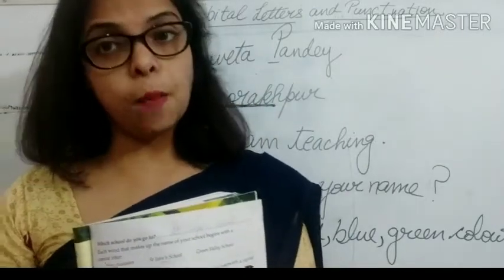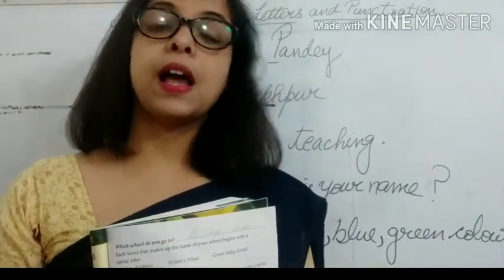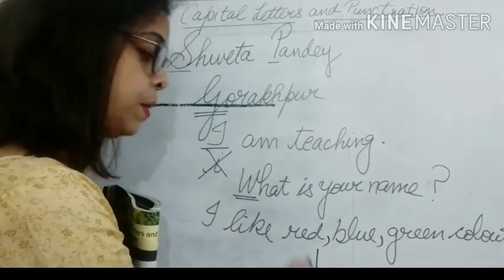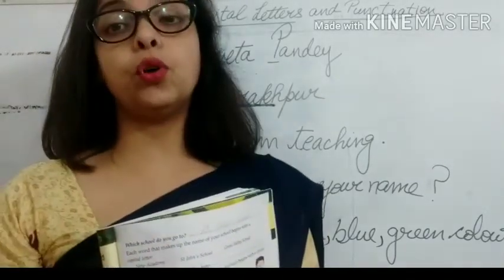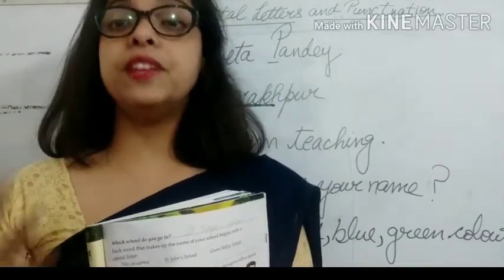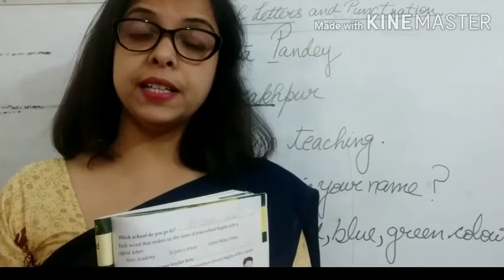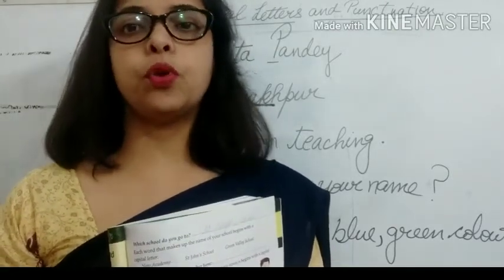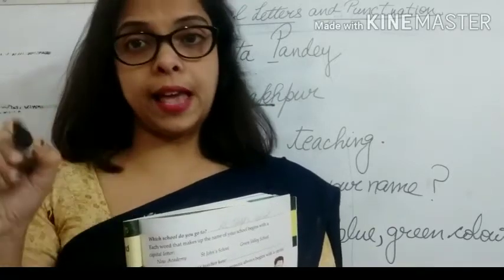So children, comma is another punctuation mark, and one more punctuation mark is there, that is the exclamation mark, that we use when we want to show our strong feelings or emotions, surprise or anger or fear. When you want to show these emotions, we put an exclamation mark at the end of the sentence.